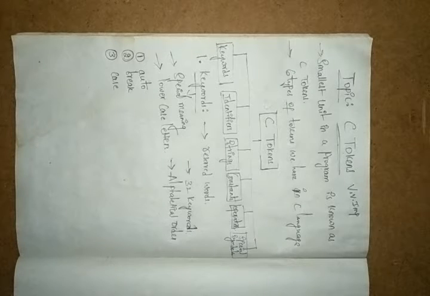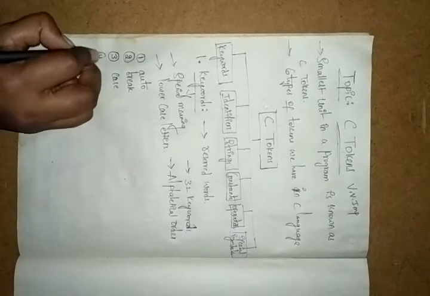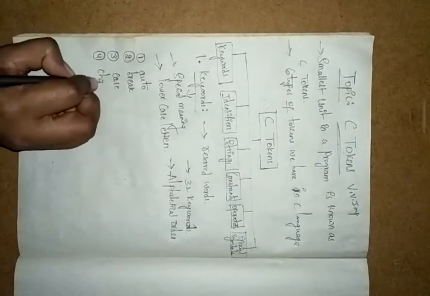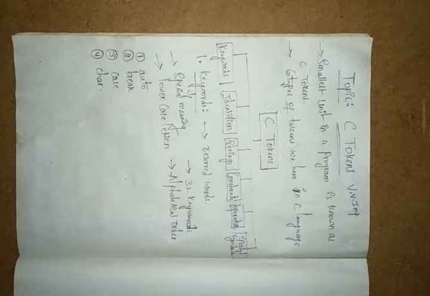And next we have the fourth one, char. Char means character data type. Yes, it is a keyword, but we can also call it a data type. Char is the character data type. It has a length of 1 byte of memory.